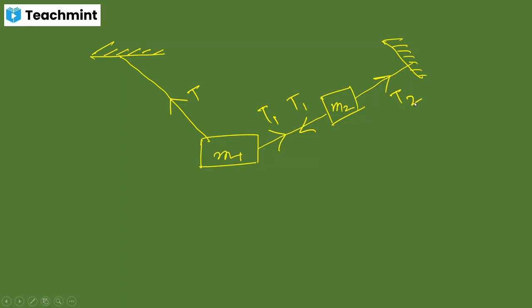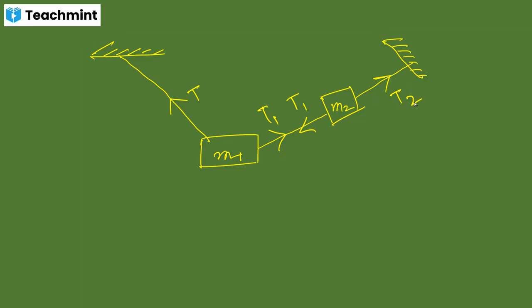So here three tension forces have come, that is T, T1 and T2. Whenever I complete the total diagram, because obviously some angle theta is present, I should break the components, but I will not do it at this time. Then I can find a relation between T1, T2 and T.